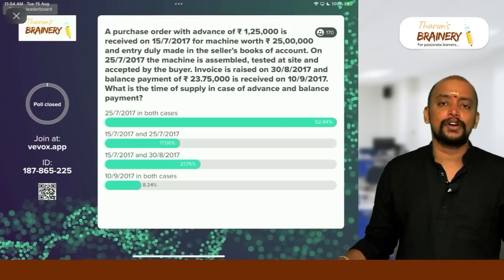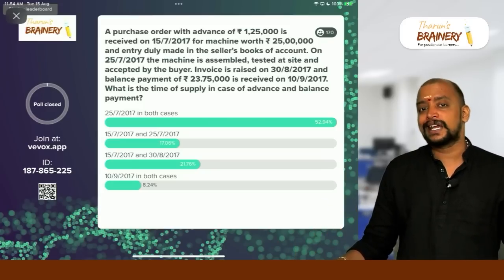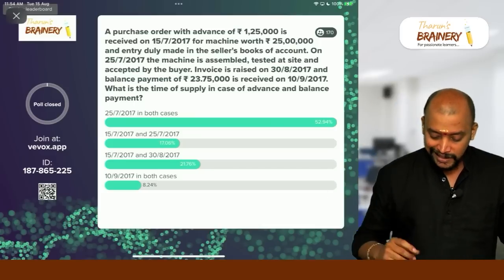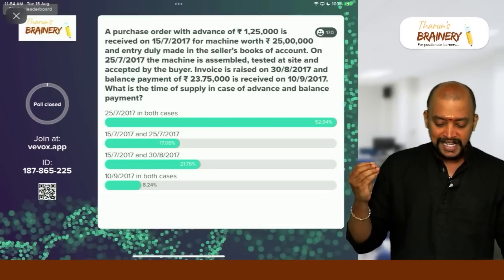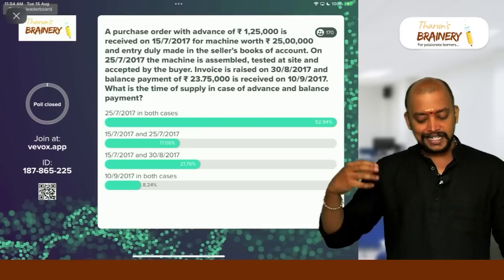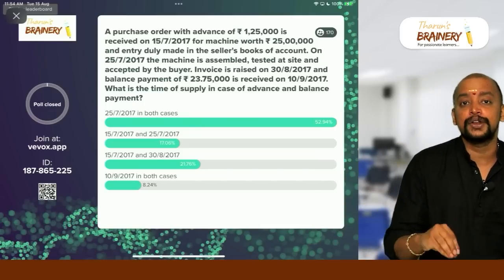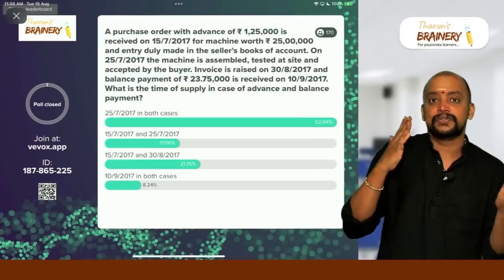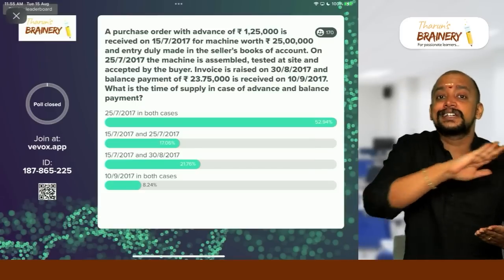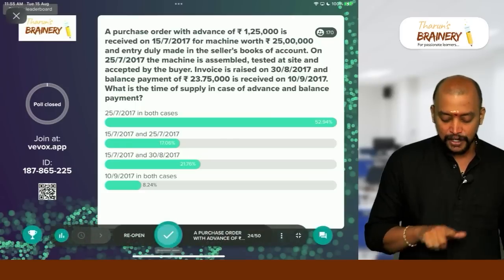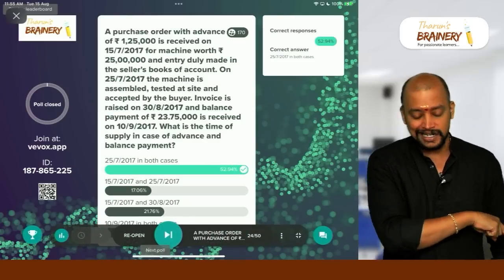When supply does not involve movement of goods, what will be taken as the due date of invoice at the time of delivery? So what is the time of delivery? On 25/7, the machine is assembled, tested at site and accepted by the buyer. So 25/7 is the due date of invoice. Actual date of invoice is 30/8, and whichever is earlier is 25/7. And on advances, GST is not payable with respect to goods. So in both cases, it is 25/7 only. 25/7 is the correct answer in this case.